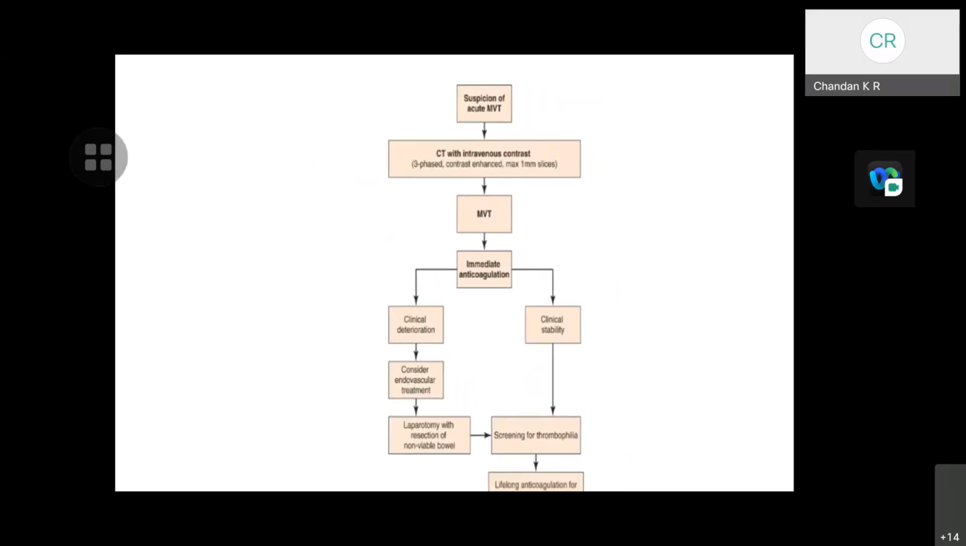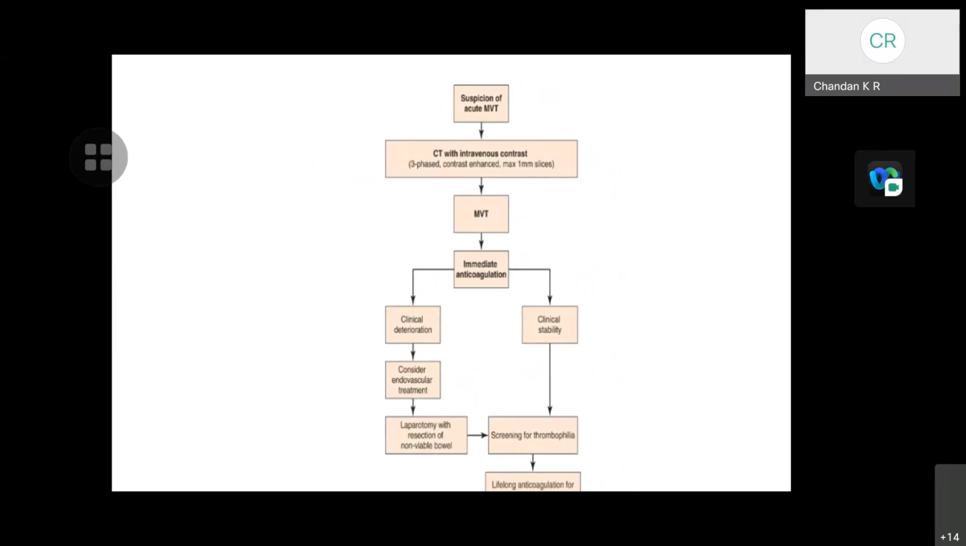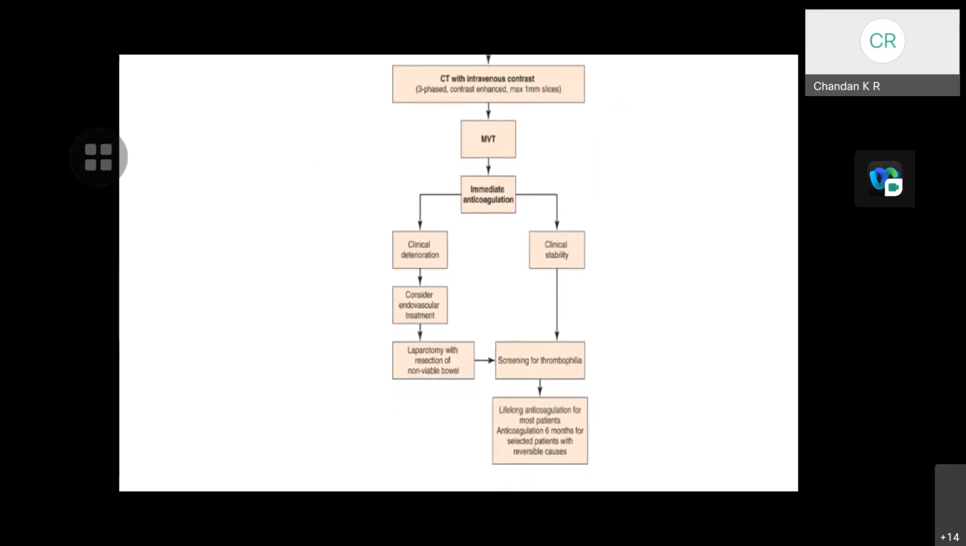This is a schematic representation of treatment for a suspected case of mesenteric vein thrombosis. Initially, a patient will be evaluated with three-phase CT with intravenous contrast. If it is known to be a mesenteric vein thrombosis, immediate anticoagulation is recommended. If there is clinical stability, screening for thrombophilia and lifelong anticoagulation for most patients is recommended. In selected patients with reversible causes, the anticoagulation can be continued for 6 months.